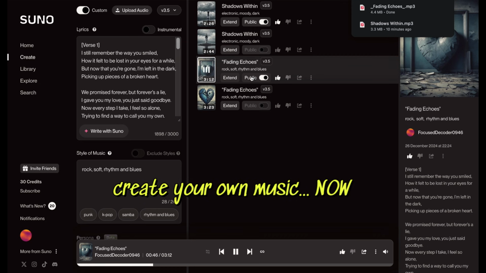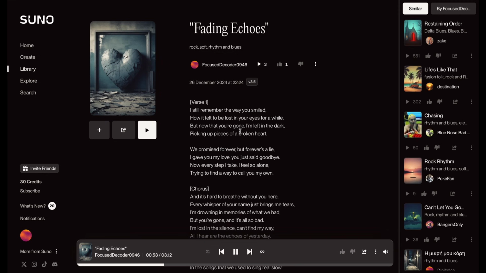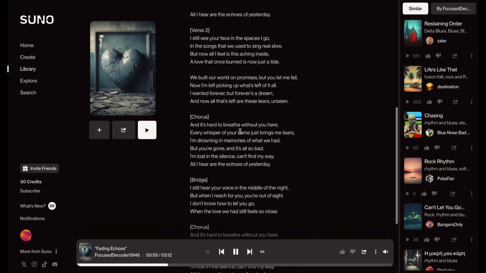So why wait when you can start creating your own music today? With Sunno AI, the power of music production is at your fingertips, whether you're a professional or a complete beginner.